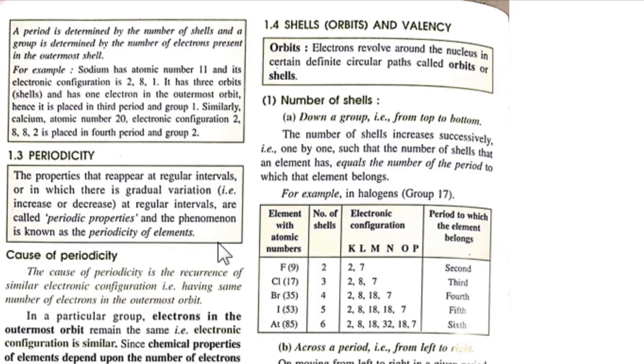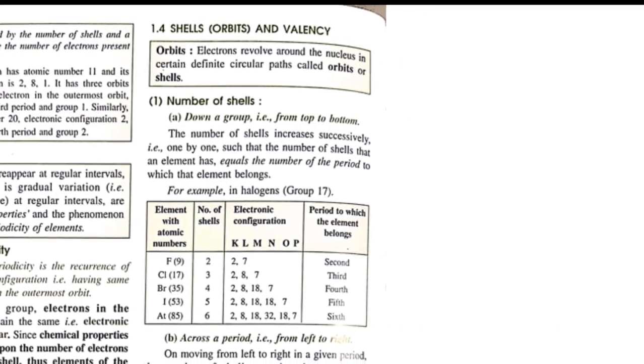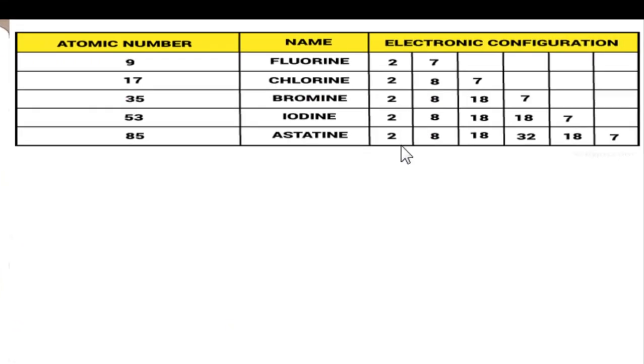That means a particular property is going to be repeated after certain intervals. And why does it happen, and can we really identify these things? Let us see by some very simple examples. Here I have taken the elements fluorine, chlorine, bromine, iodine and astatine. I have told you what these elements are. These are salt formers or the halogens.